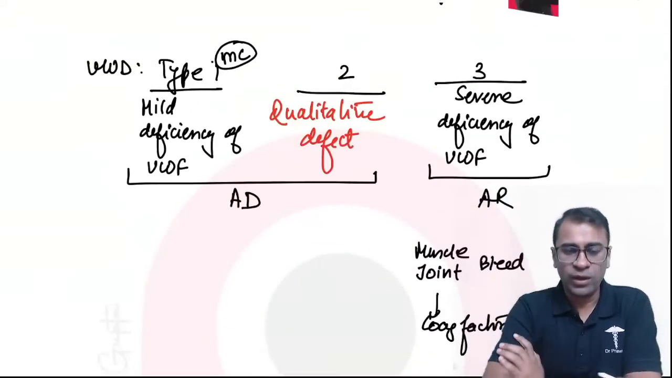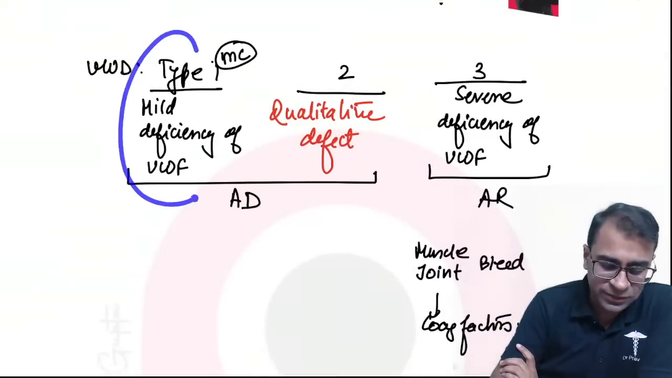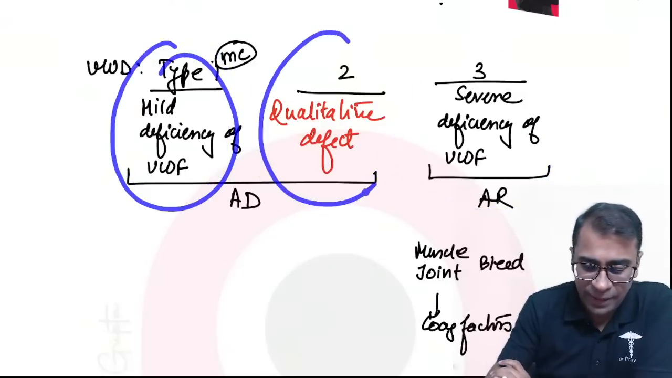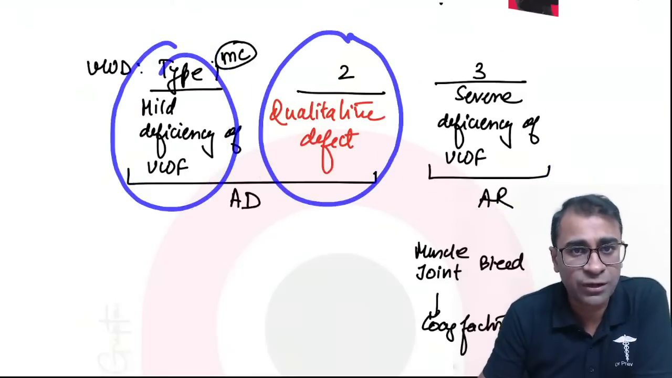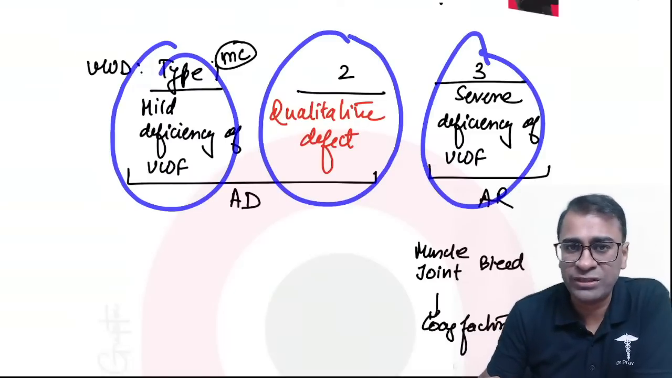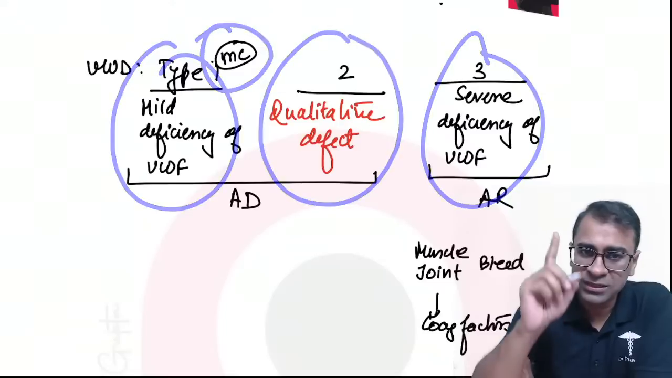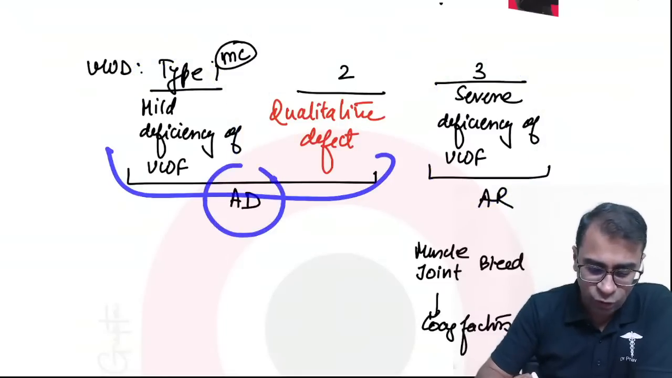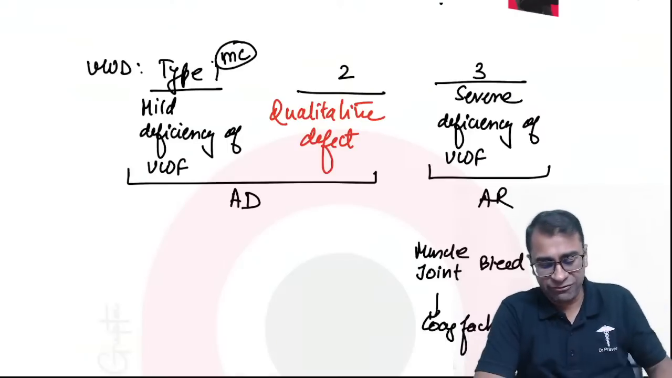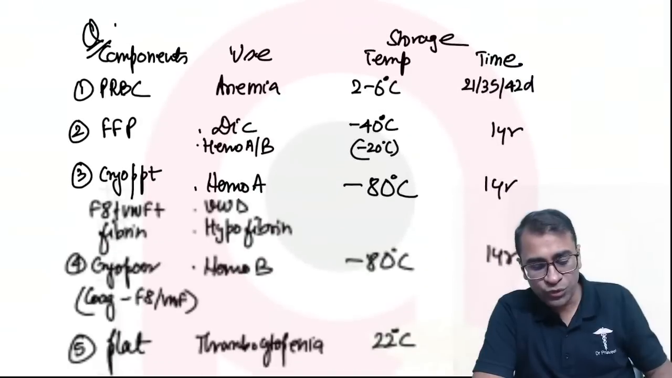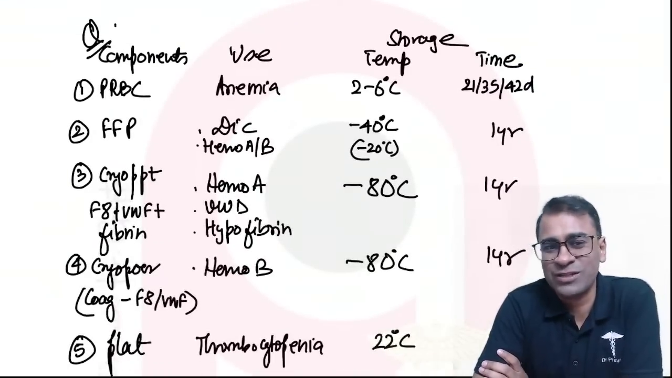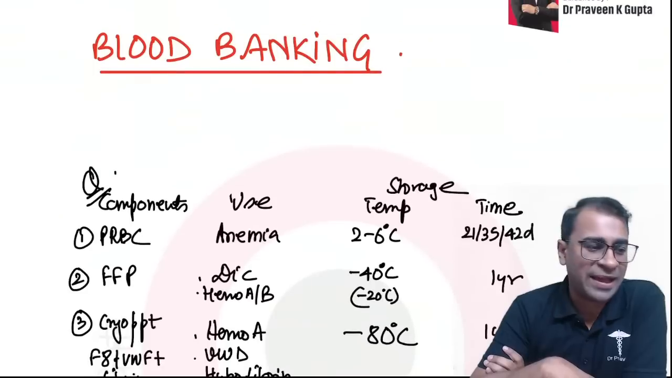Now VWD has 3 types: type 1, type 2, type 3. Type 1 is a mild deficiency, type 2 is not a deficiency but a qualitative defect, and type 3 is a severe deficiency of VWF. The most common among them is type 1. First and second are autosomal dominant, and the third one is autosomal recessive. How to treat these cases? Again, you can expect at least 2 questions from this topic. That's a blood banking topic.